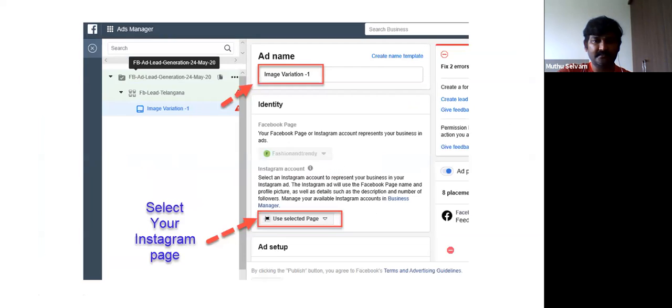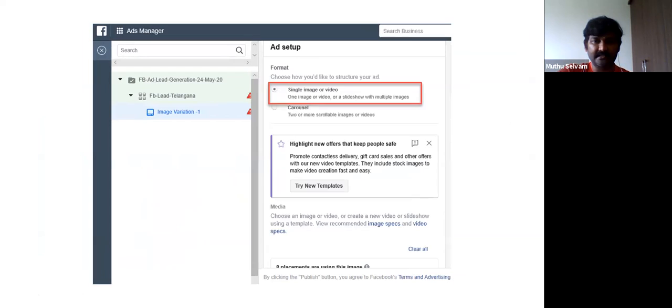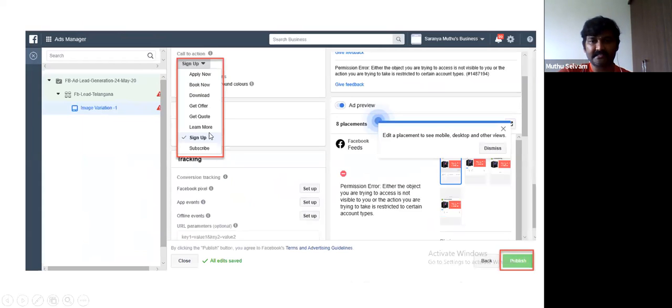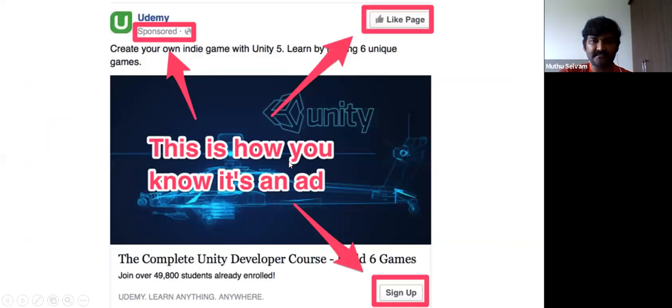Then select your Instagram page, name, single image, I selected it. Then come to the placements, primary text and headline. This PPT I will give you, buddy. Then call to action, exactly what people need to do. Whether you want them to sign up, whether you want them to book now. If you are having an offer, you do these kind of appropriate calls to action. It has to be very simple.